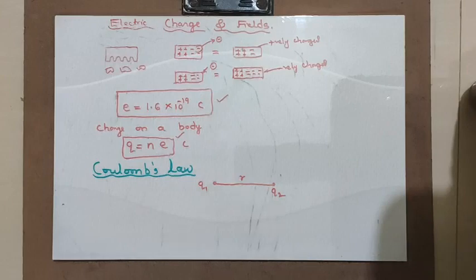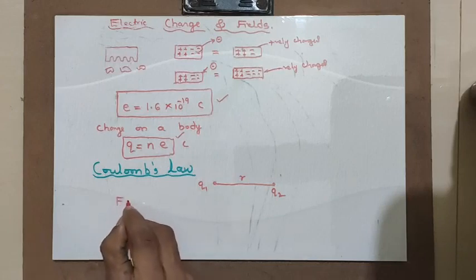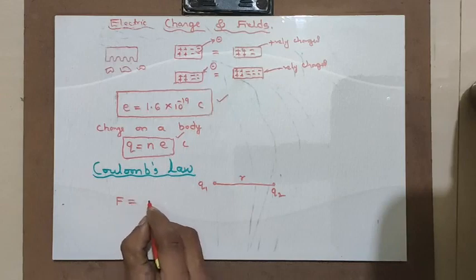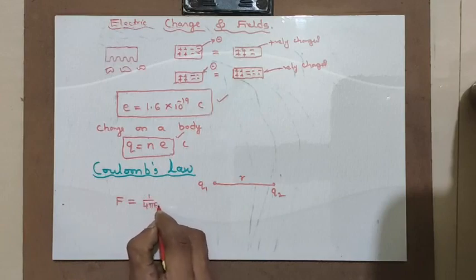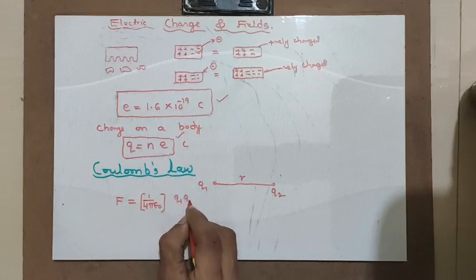In a very simple manner, Coulomb's law is about finding out the force. It is equal to the proportionality constant, you know that, 1 over 4 pi epsilon naught, directly proportional to the magnitude of charges and inversely proportional to the square of the distance.